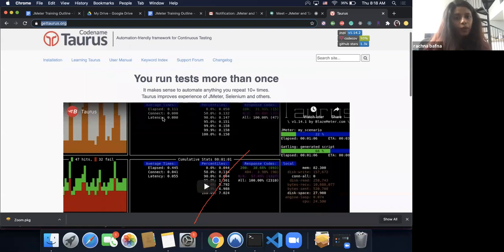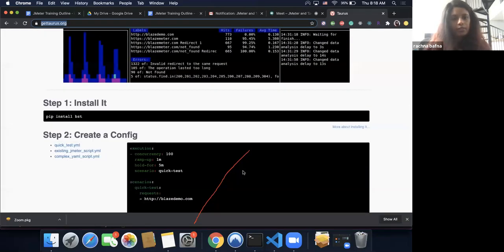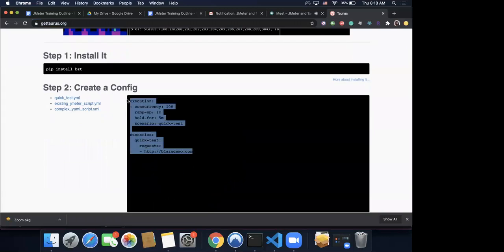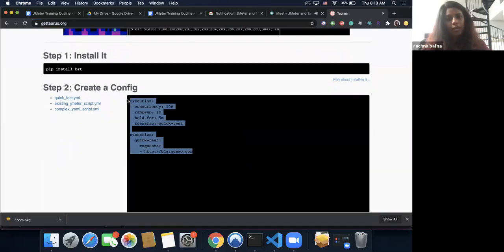Okay, so if you go to gettaurus.org, can you guys see this? Just copy this as is, like vi space any file name like test.yaml, enter, copy this into your vi, colon wq, so it will save your file. Then, from the same directory wherever that file is, just type bzt and that file name, enter. So you can call it quicktest.yaml as well.